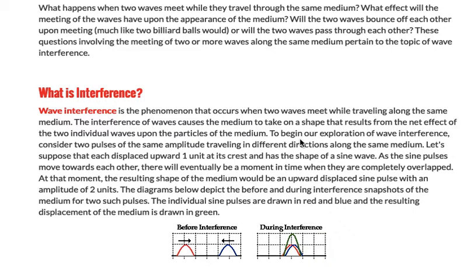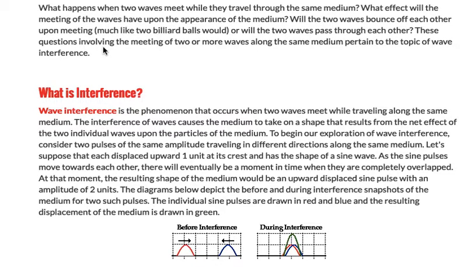All right, what happens when two waves meet while they travel through the same medium? What effect will the meeting of the waves have upon the appearance of the medium? Will the two waves bounce off each other upon meeting, much like two billiard balls would? Or will the two waves pass through each other?